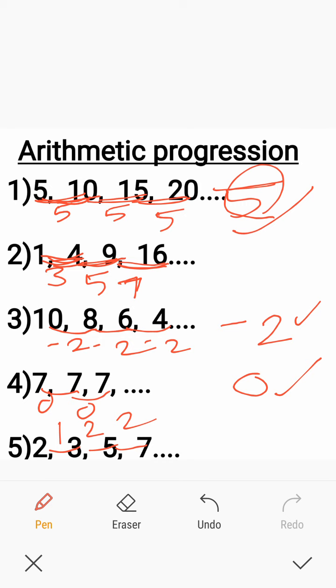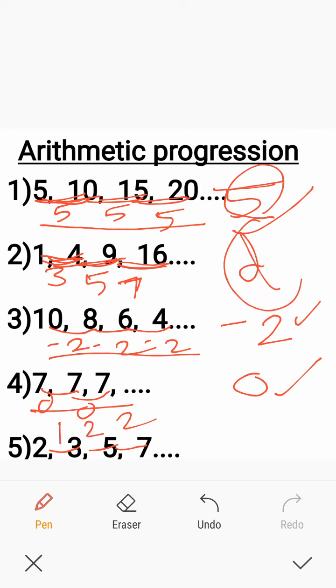What is common in these three examples? These three sequences have a common difference. The difference between the consecutive terms of the sequences is equal. Here all the differences are 5. Here all the differences are 2. Here the differences are 0. So these three sequences have a common difference. That common difference is normally denoted by D. So these three are arithmetic progressions.